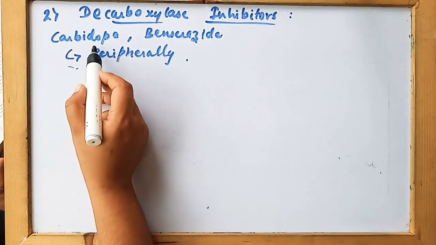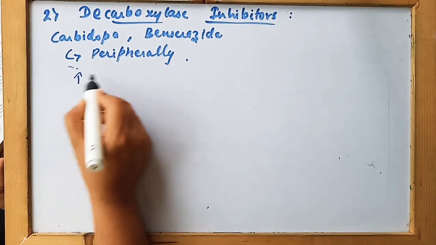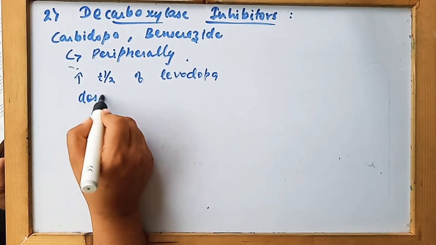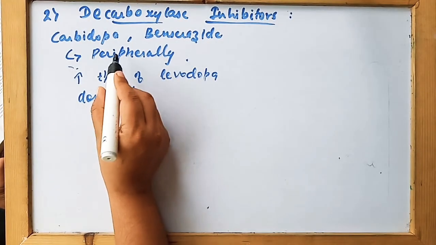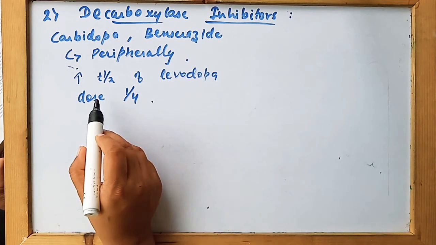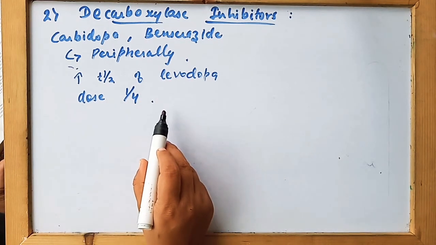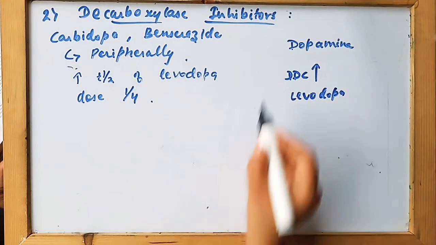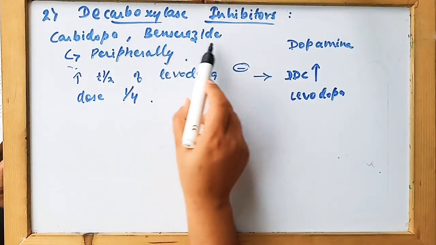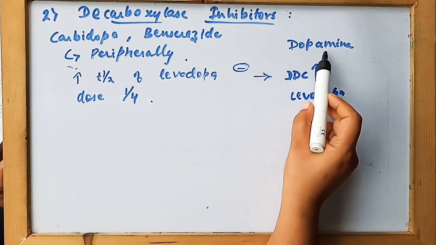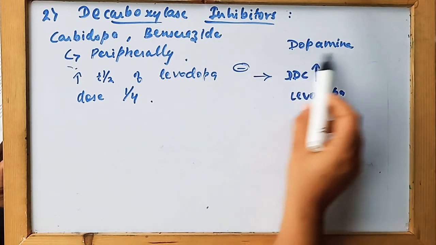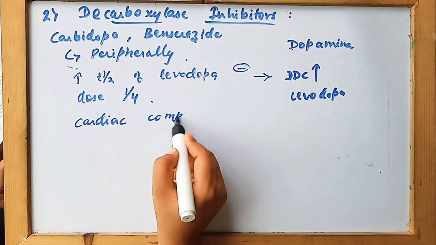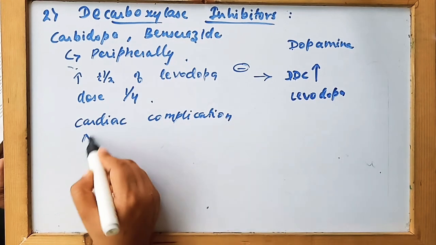So taking carbidopa with levodopa increases the half-life of levodopa, and the dose of levodopa is reduced to one-fourth by carbidopa. They increase the activity of levodopa and inhibit its decarboxylation. Therefore, this process is basically inhibited by carbidopa and benserazide. Since levodopa is not converted to dopamine peripherally, the various complications arising due to this dopamine are inhibited, that is the cardiac complications, as well as other complications like nausea and vomiting.